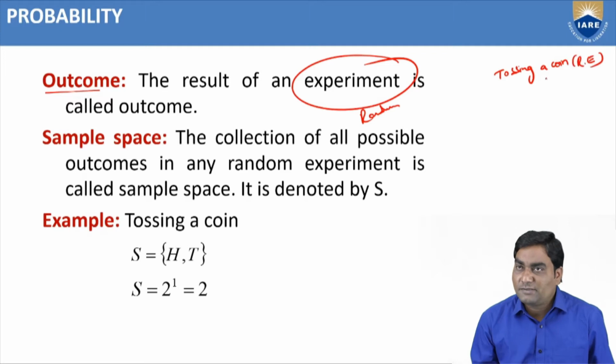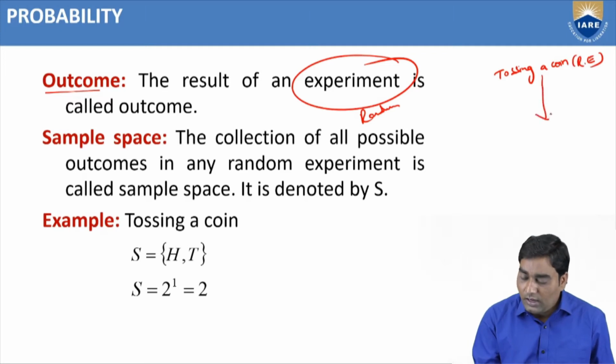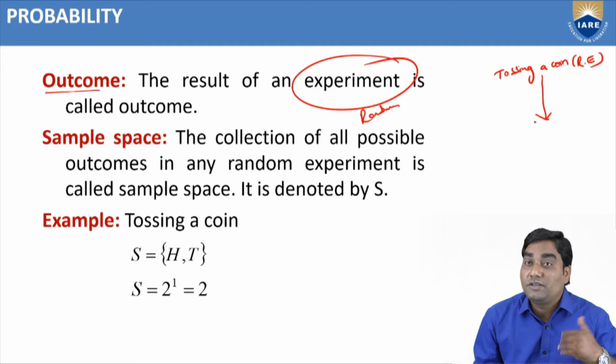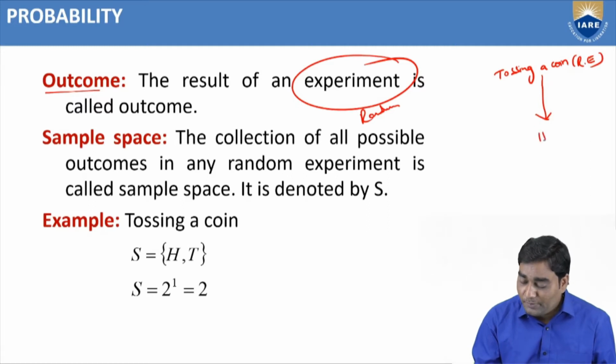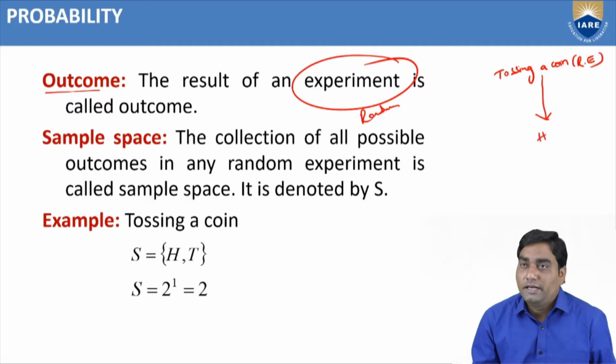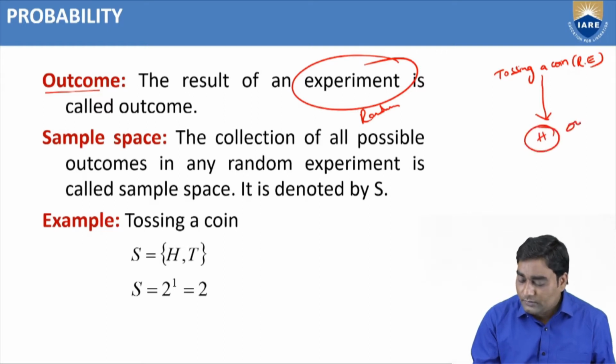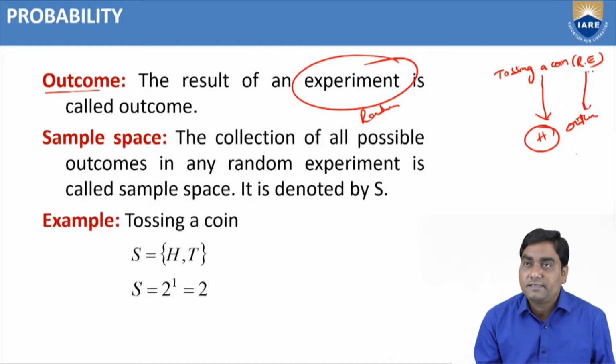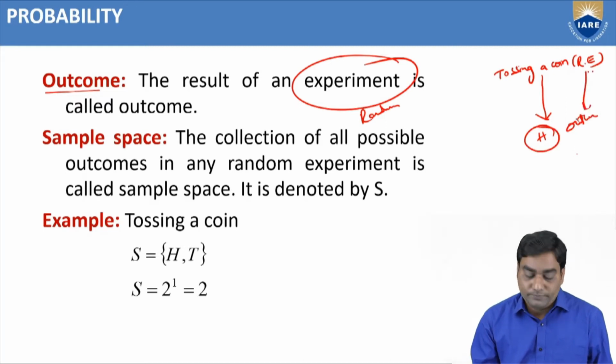Yes, this is a random experiment because we don't know whether head comes up or tail comes up. Suppose it may be head. This is the outcome, right? Because the result of this random experiment is called an outcome.